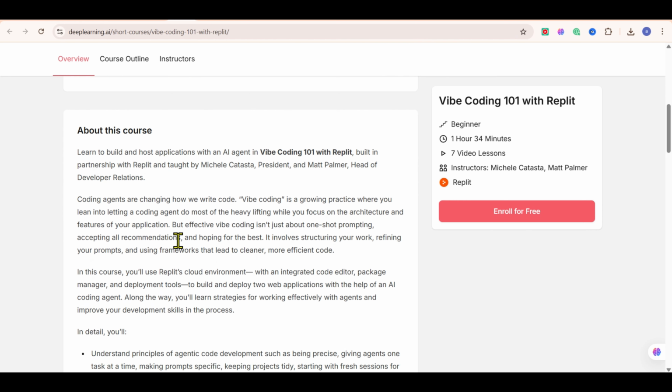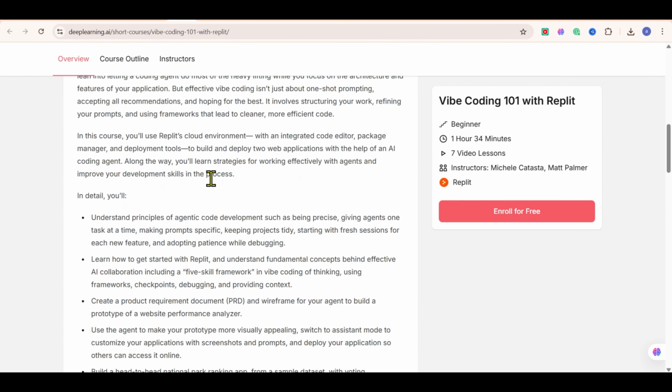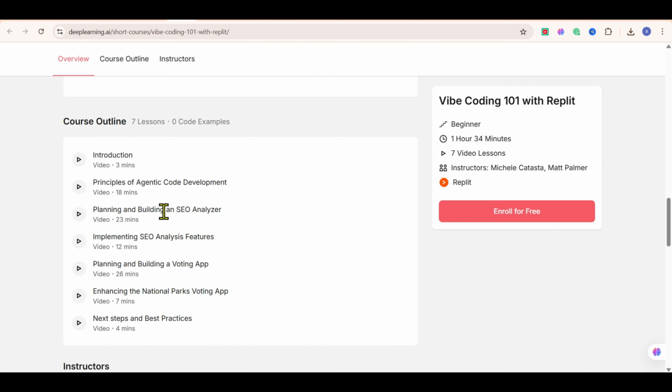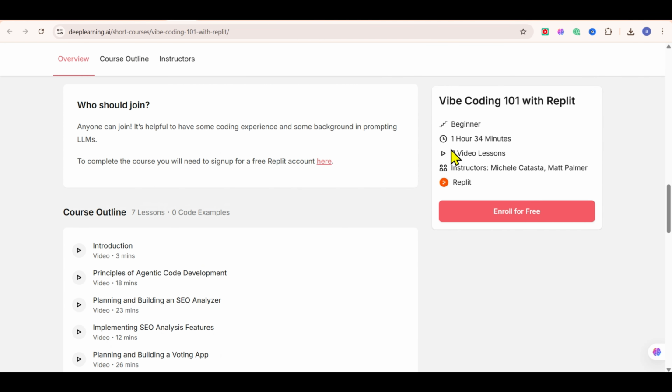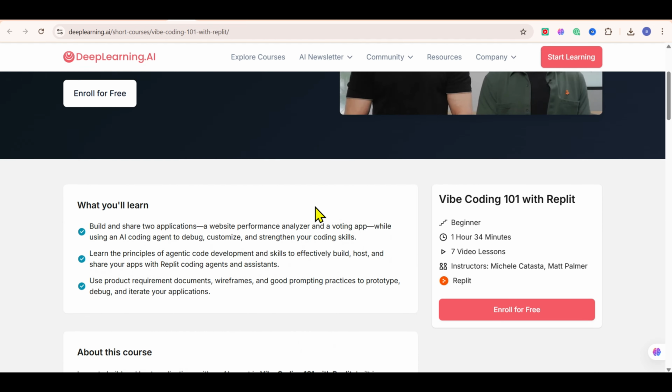In this free course, you'll learn how to use Replit's AI to generate working code, write better prompts for building software, debug and improve your apps using simple language, and follow the 5-skill framework for vibe coding. By the end, you'll even build a small project, like a national park ranking app, powered by AI. This is perfect for creators, entrepreneurs, or students who want to build fast without spending months learning traditional programming. If you can describe it, you can build it. That's the magic of vibe coding.